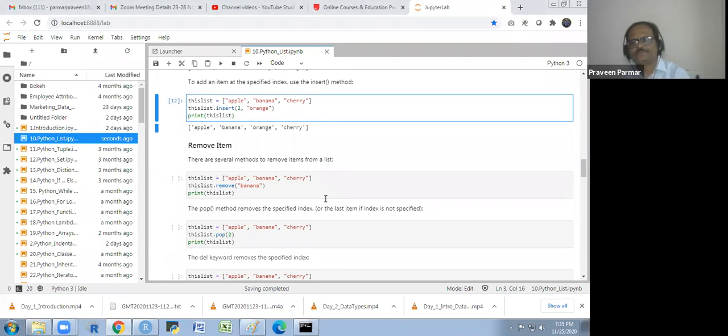Remove items. There are several methods to remove items from a list. If you want to remove one particular item by name, then you will use the remove function. This is list dot remove banana.